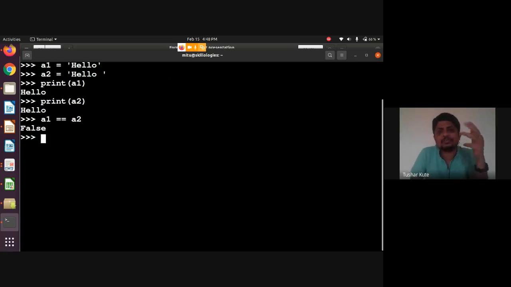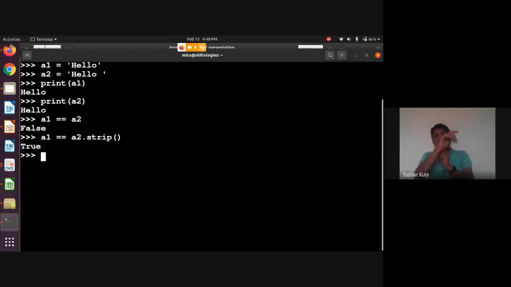Most of us have this kind of habit to work with. So what I will do: A2 dot strip. Yeah, it's true now. Check it. Stripping, this is how we can remove that error, and most of the time it occurs. Not only am I talking about a single name, but in the data set also there will be spaces given at the start and end of the string. That may lead to false results.